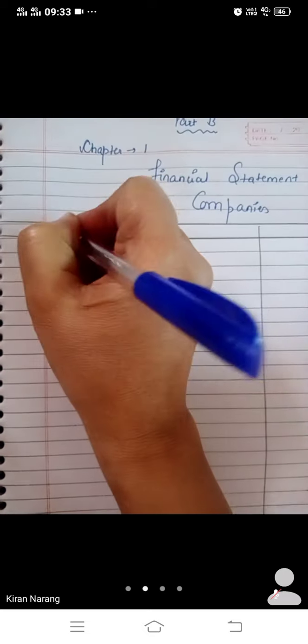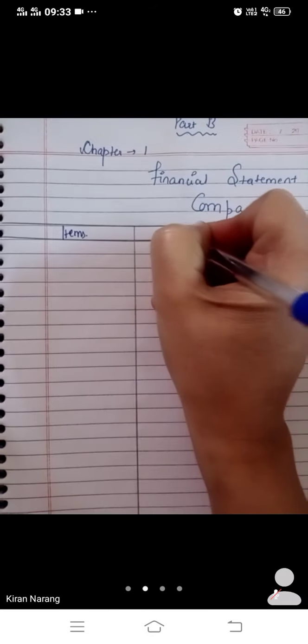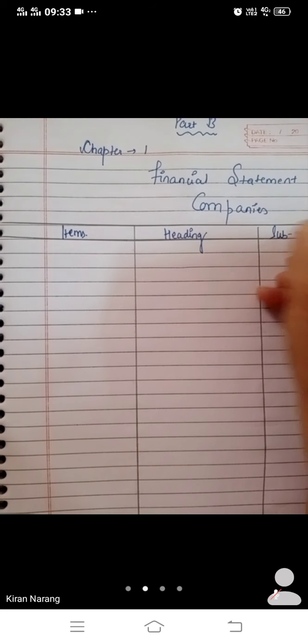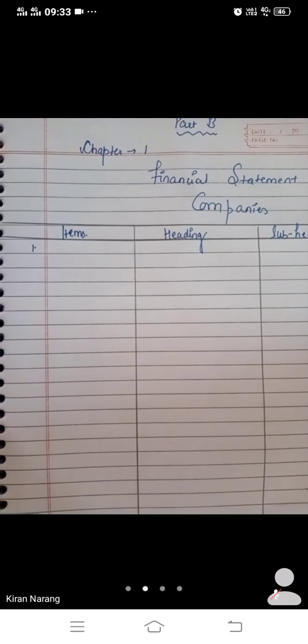All items we will record here, with their heading and subheading. Items, headings and subheadings. We will start by writing here.